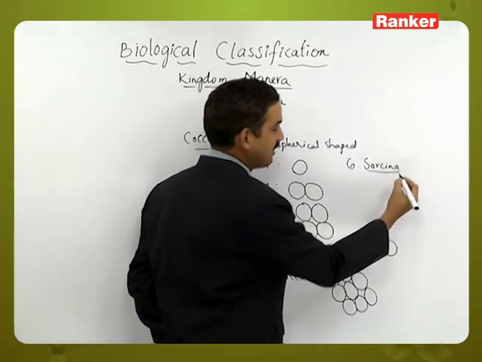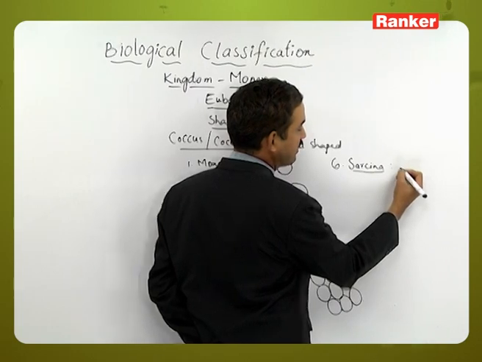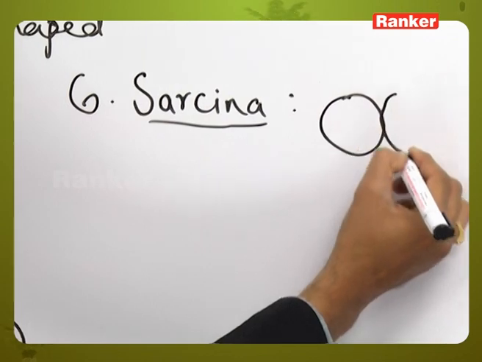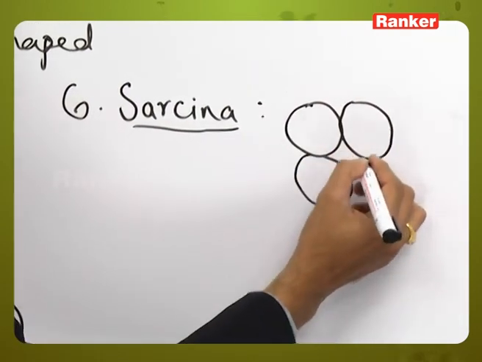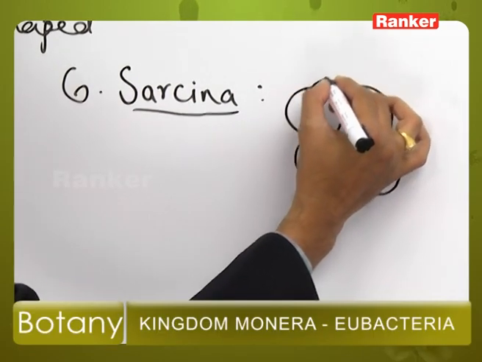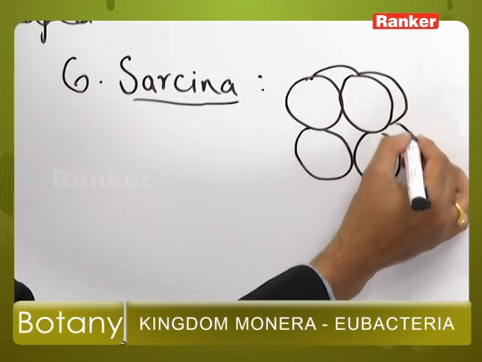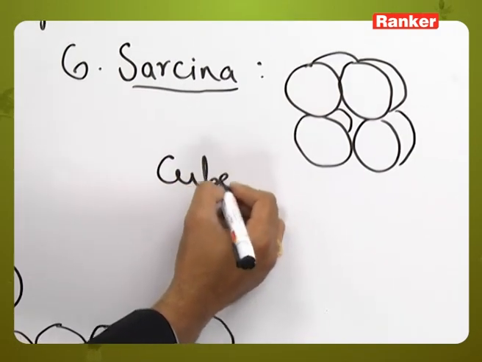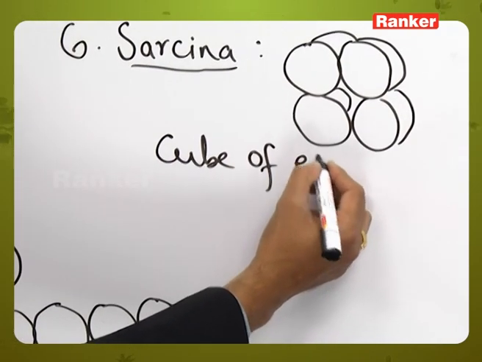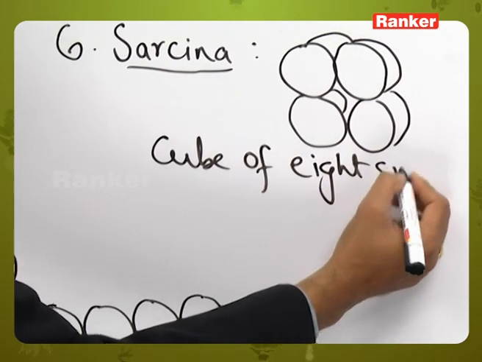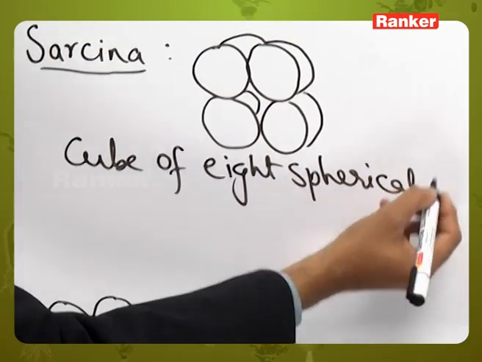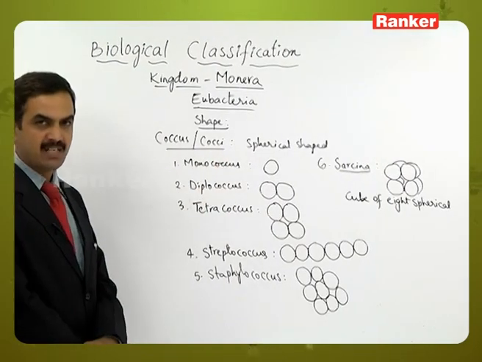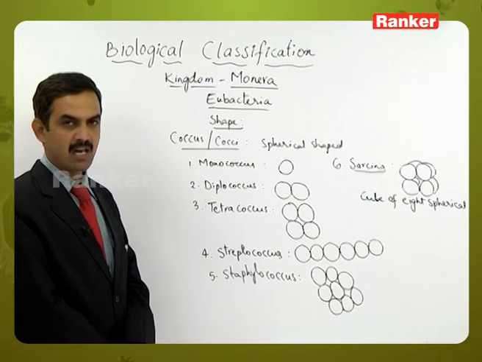Sarcina is an arrangement of 8 coccus structures in the form of a cube. So 4 can be seen on one side and the remaining 4 on the back side, like this, so a cube is formed. So, based on the arrangement pattern, 6 types of coccus bacteria are present.